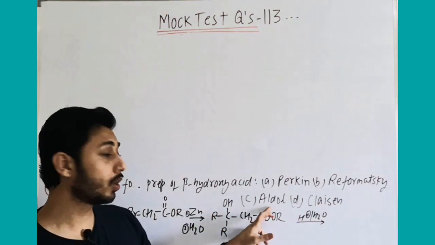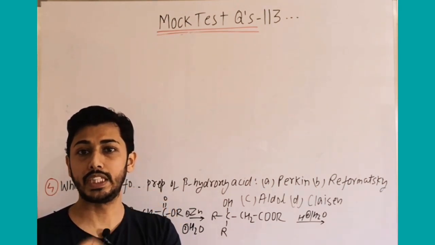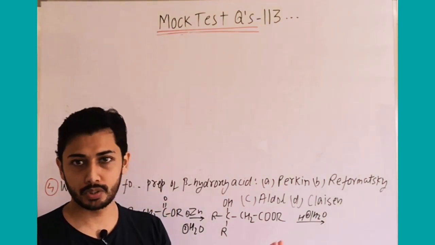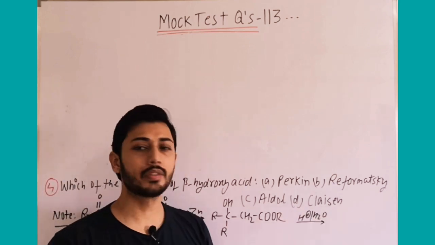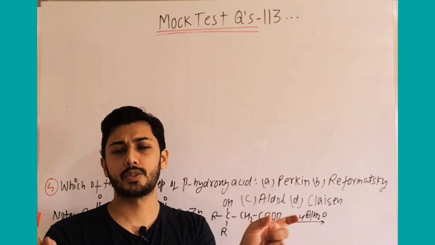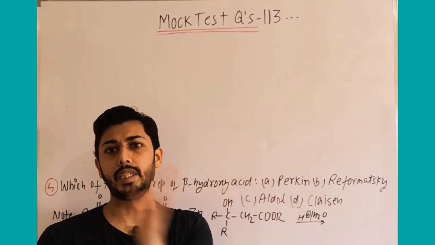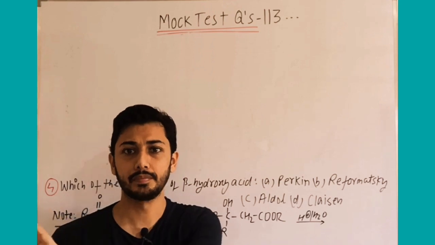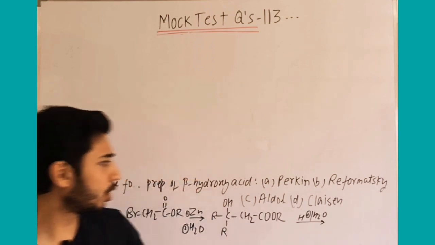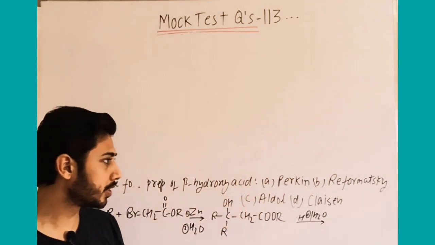I'll explain it. Aldol condensation, we know it gives a beta hydroxy ketone. It does not give beta hydroxy carboxylic acid. Claisen condensation, if you remember, we have done Claisen ester condensation. It gives beta keto ester, but not beta hydroxy acid. Now in the Reformatsky reaction, what happens?